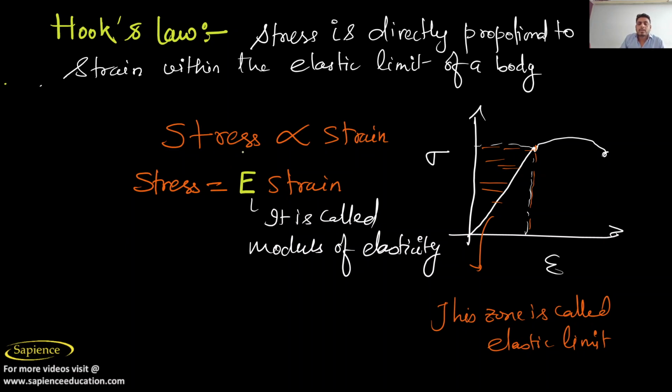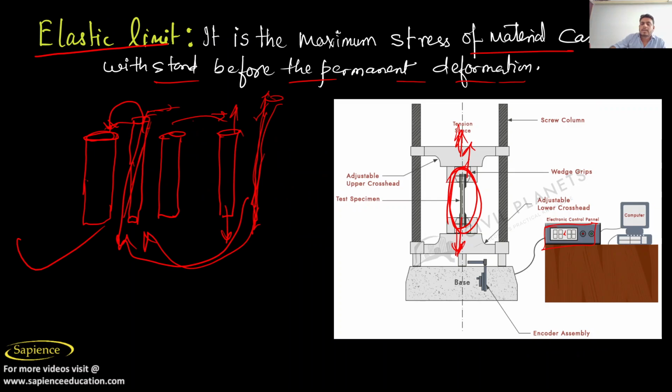Now according to this, Hooke's law gives a property of a material that stress is directly proportional to strain, within the elastic limit. Just now I told you what the elastic limit is.